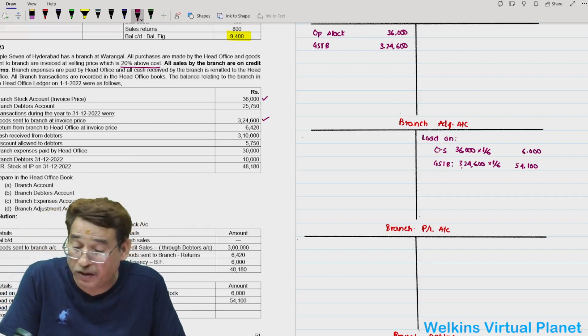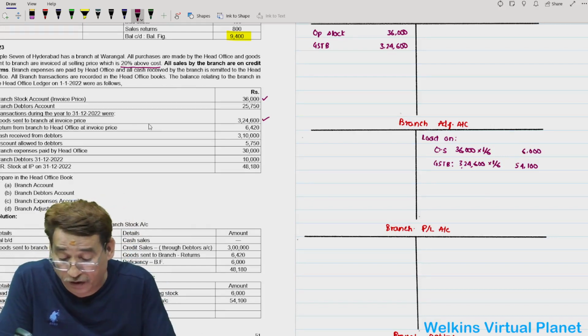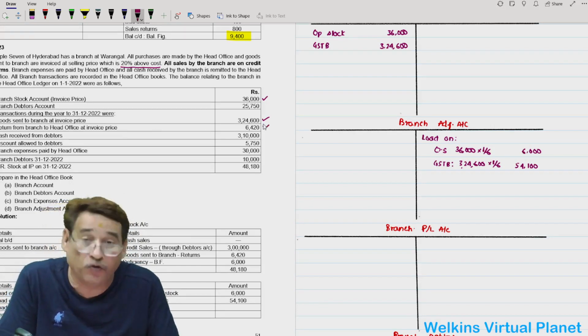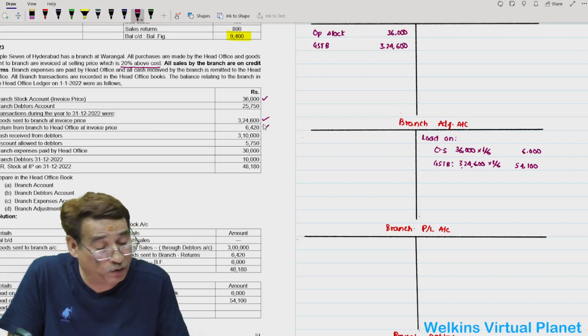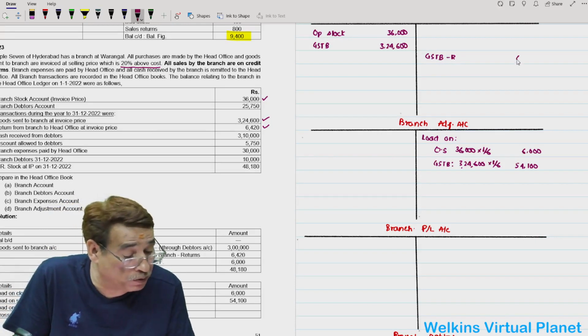Then we have been given, besides that, return from branch to head office 6420. So goods sent to branch account return, we shall write over here in the branch stock account: returns 6420.